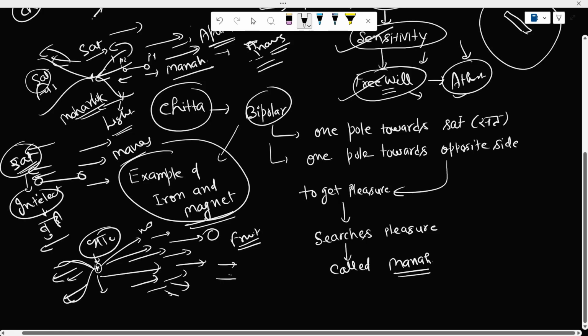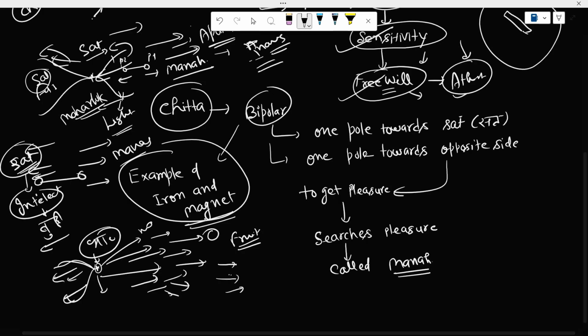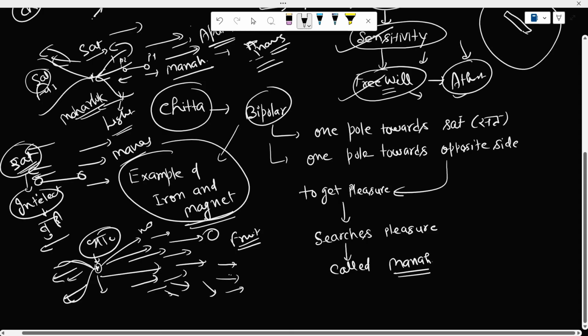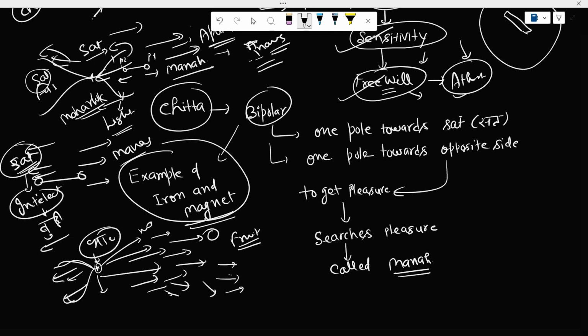Since it is searching for the pleasure in this world, whatever kind of pleasures are there, whatever kind of feelings and their combinations can create different kinds of pleasures, according to that different kinds of bodies it gets condensed to, right? Again, listen to me. All the possible combinations of the pleasures, whatever could be possible with the combination of all the particles, the nature of the particles, they combine together, they condense together, and they create the kind of bodies which could be suitable for you enjoying a particular kind of pleasure, right?